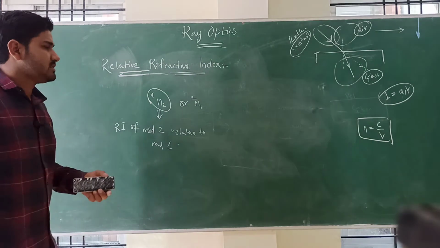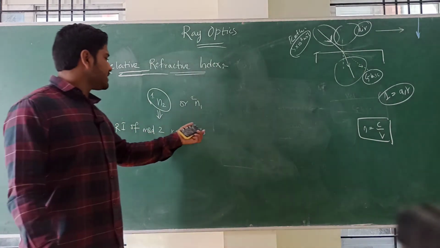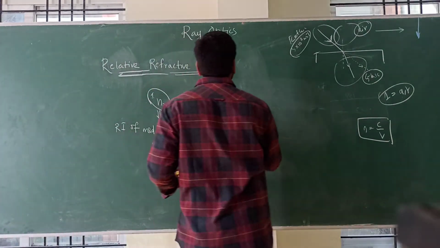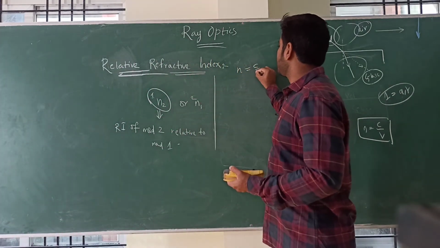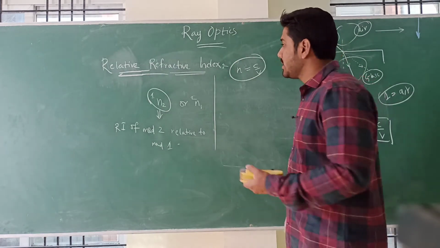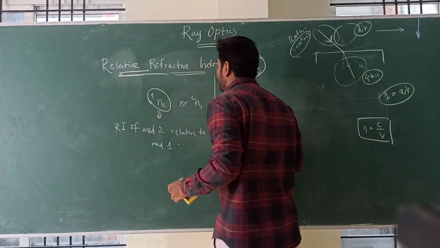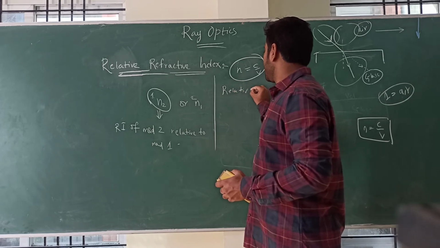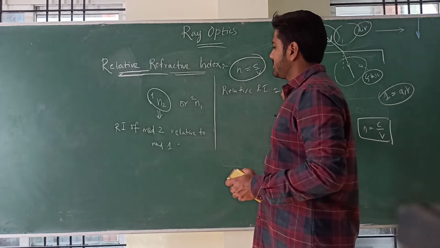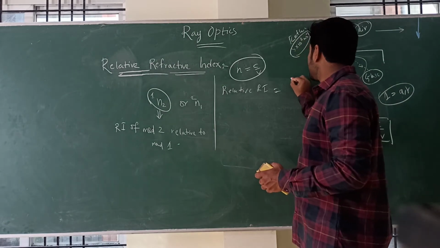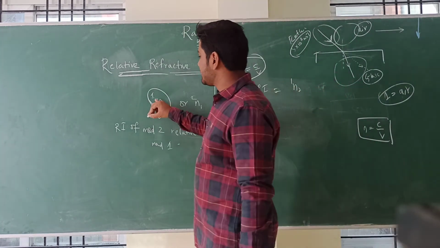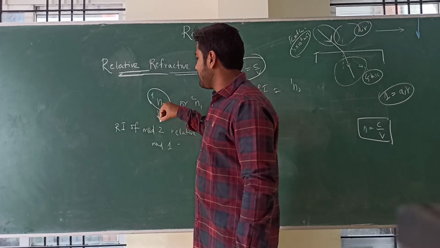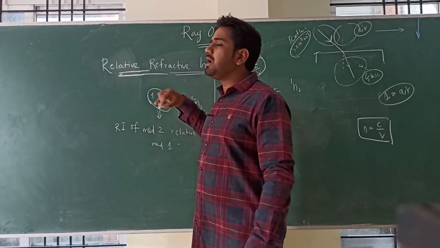Okay, you understood this? Now, refractive index of medium 2 relative to medium 1. You know refractive index n is equal to c by v. This is absolute refractive index. Now we are finding relative refractive index, given as n21. You can read it as refractive index of medium 2 relative to medium 1.